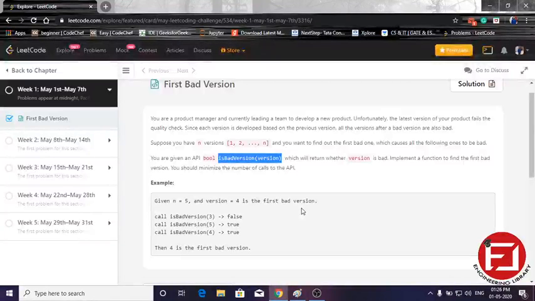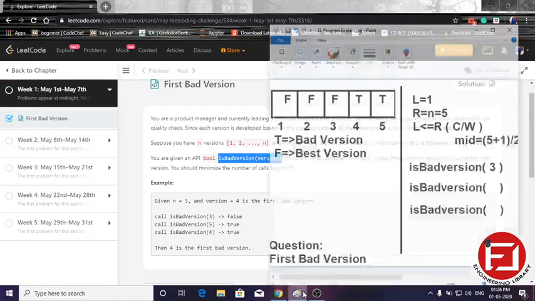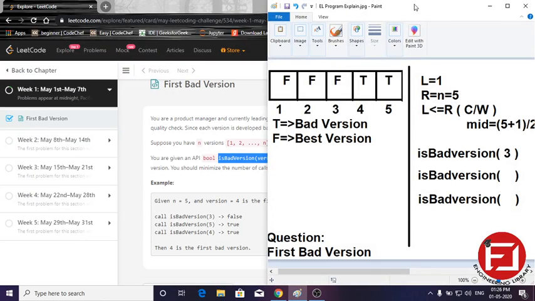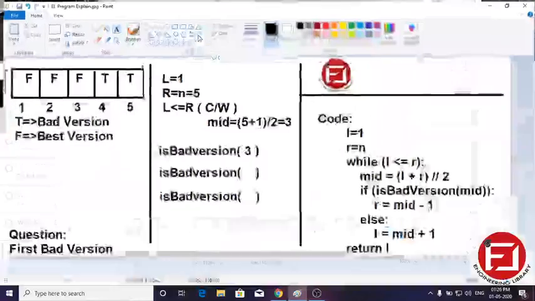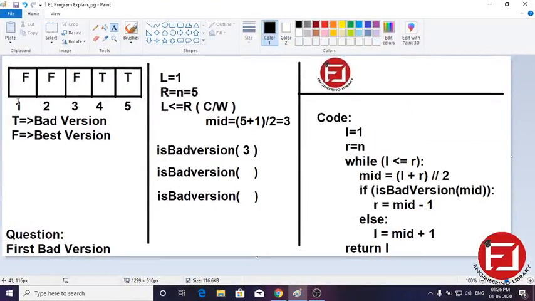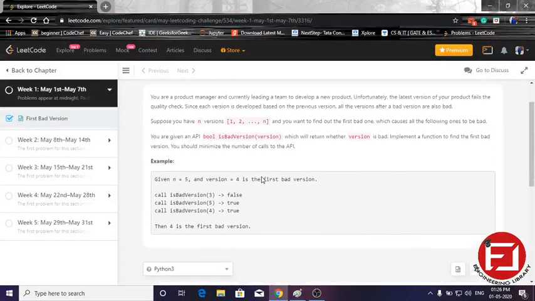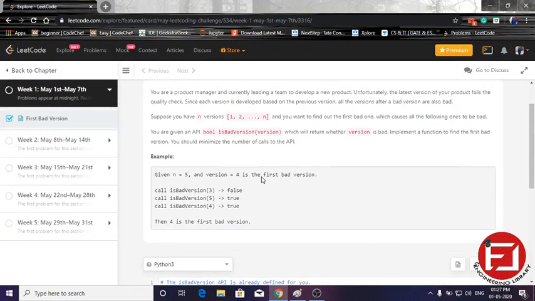So if we go one by one, suppose this is an array, and we go with i in range from 1 to 5, then it will check firstly index 1, index 2, index 3 and index 4, and when it finds index 4, it will return the first bad version. So this is called linear traversal, linear time complexity. This is not allowed in this question. We need to implement something else. So the best algorithm to implement this is binary search.